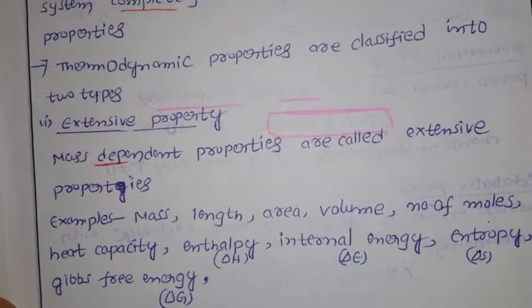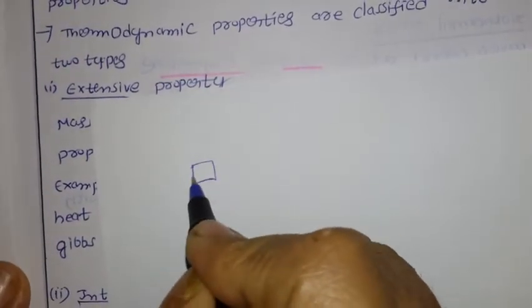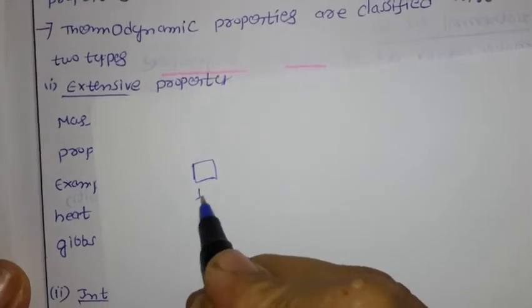For example, assume we have one cube. This cube weighs, say, 100 grams.